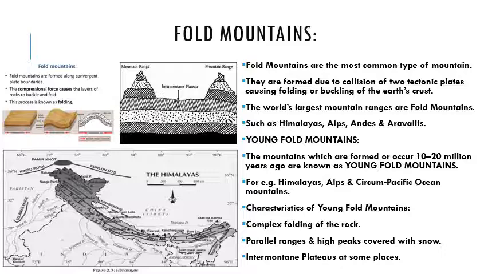To demonstrate this folding activity, there is an activity in your book on page number 80. They have done this activity with paper, but we will do it with towels. Take 4 or 5 towels and place them on the table. When you start pushing these towels from both sides, you will see a complex folding structure on the towels.